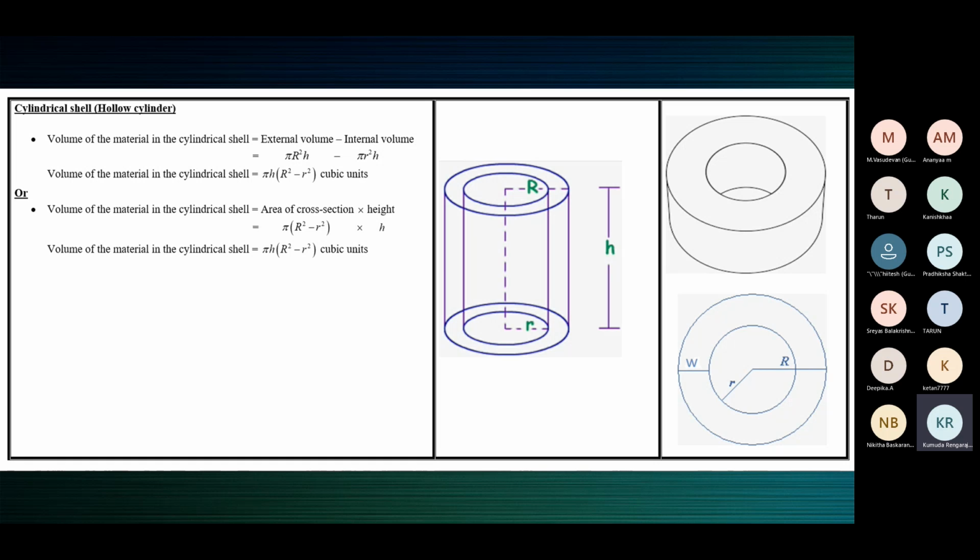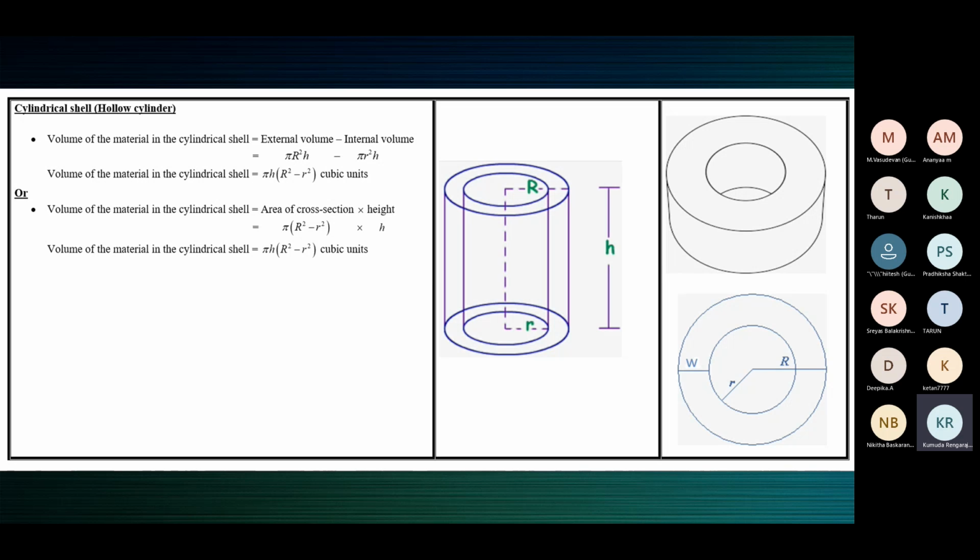Well, when we say hollow cylinder, we are talking about a cylindrical shell where the wall will be thick. Now, there are hollow cylinders whose wall can be thin. That will be given to you clearly in the question. The term hollow cylinder is used for a cylinder which is open at both the ends. Okay, so one thing we understood. If it is a hollow cylinder, then it will be open at both the ends.